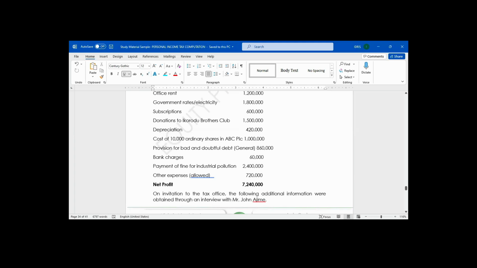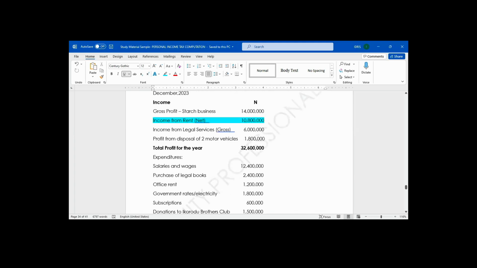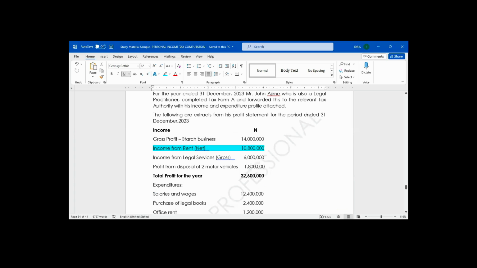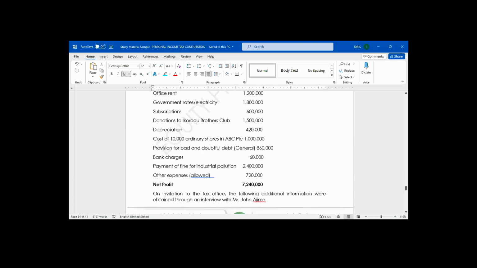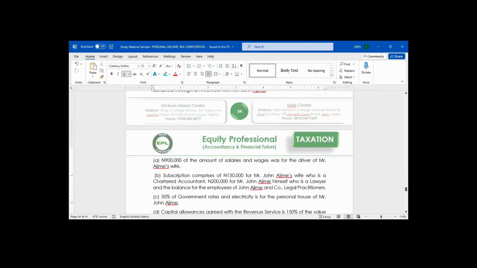In this question, let's go to the expenses. Which expense is disallowed? Salaries and wages, is it disallowed or allowed? Allowed.